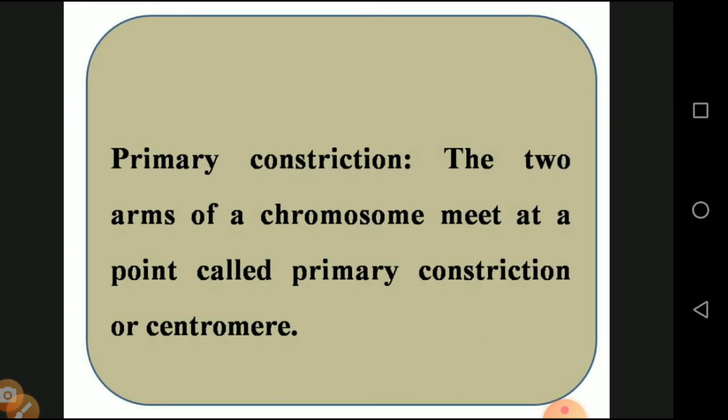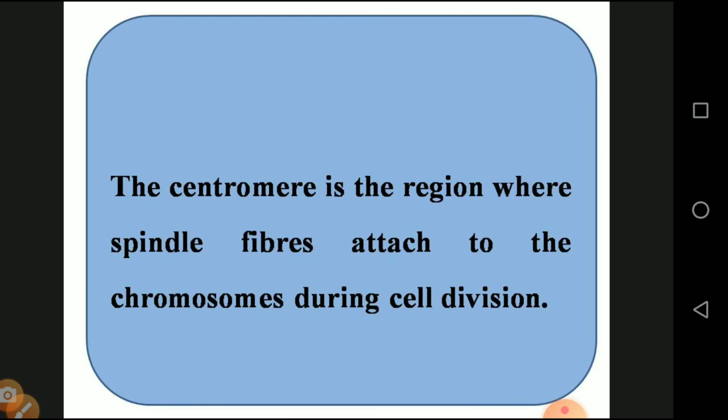Then the structure of the chromosome consists of four parts: primary constriction, secondary constriction, telomere, and satellite. In the primary constriction, the two arms of the chromosome meet at a point, called the primary constriction or centromere. The two chromatid arms are joined at one particular place, called the primary constriction. Then the centromere is a region where the spindle fiber attaches to the chromosome during cell division.